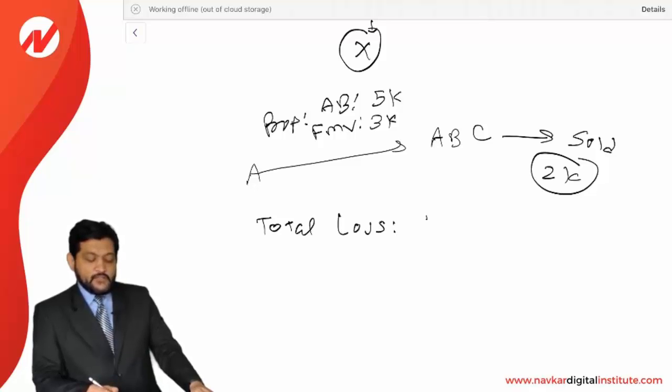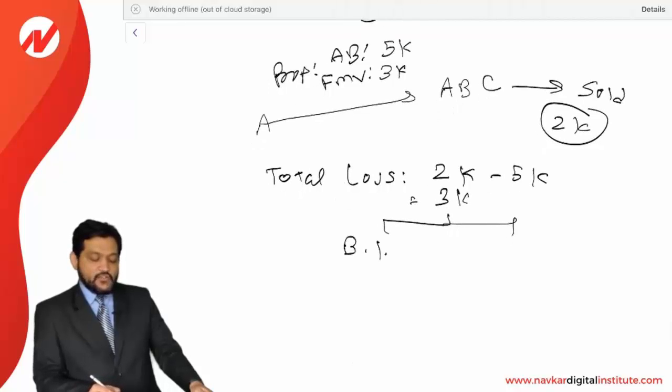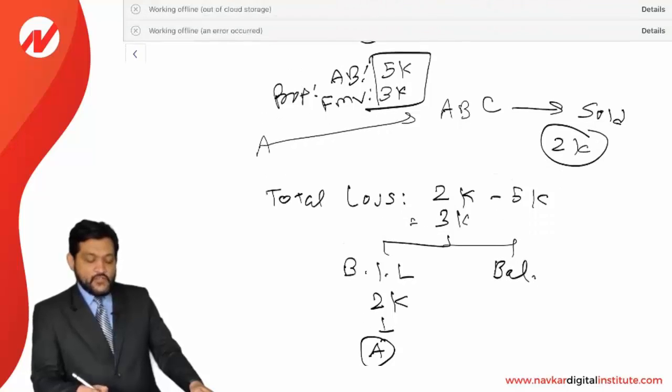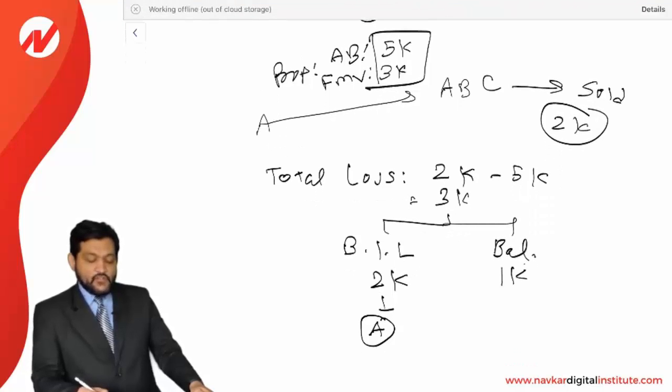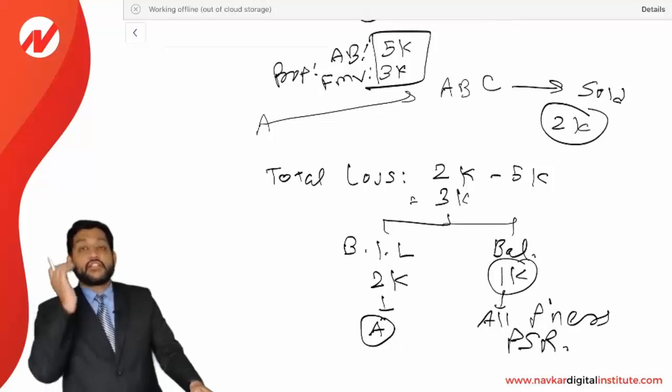Total loss will be 2,000 minus 5,000, equal to 3,000, out of which, how much was the built-in loss? The difference between these two, that is 2,000, will be specifically allocated to A, and the remaining loss of 1,000 will be allocated to all the partners in their profit sharing ratio. Fine. So this is the treatment for loss.